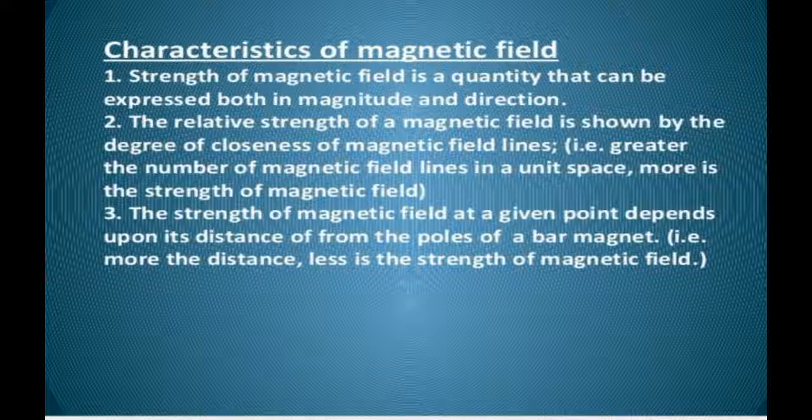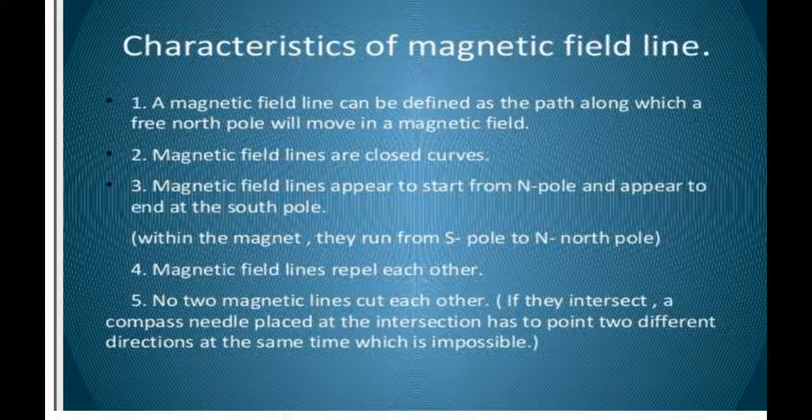The strength of magnetic field at a given point depends upon the distance from the pole of the bar magnet. That is, distance is inversely proportional to the strength of the magnetic field. If we are coming close towards the magnet, the distance is decreasing, and as distance decreases, the magnetic field becomes very high. If we are going away from the magnet, the distance is increasing, so the magnetic field becomes less. These are the characteristics of magnetic field.